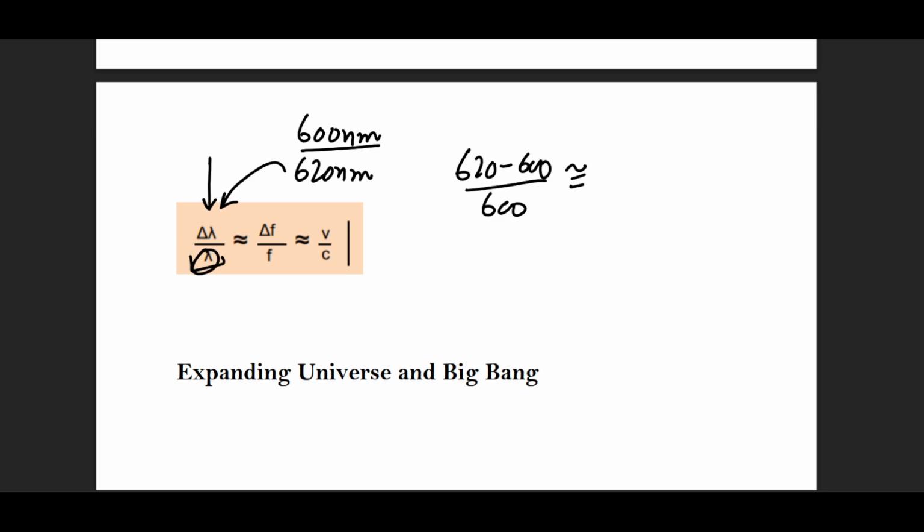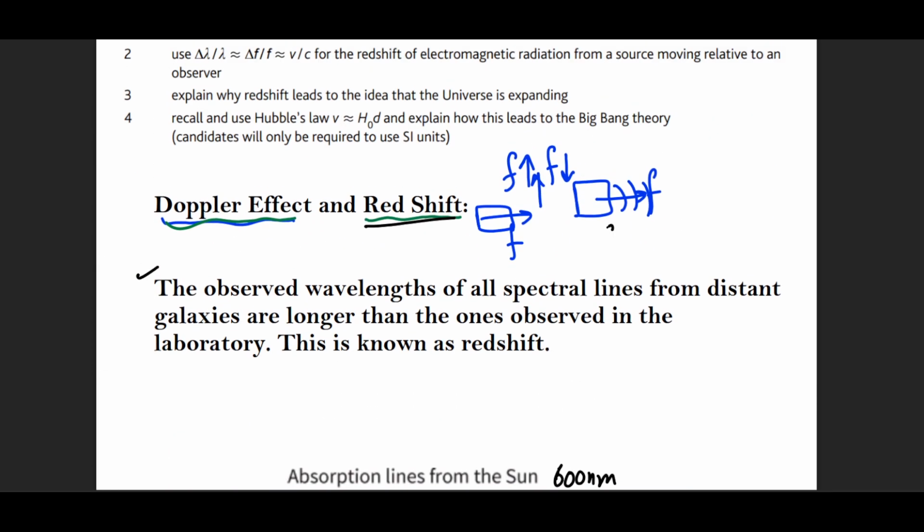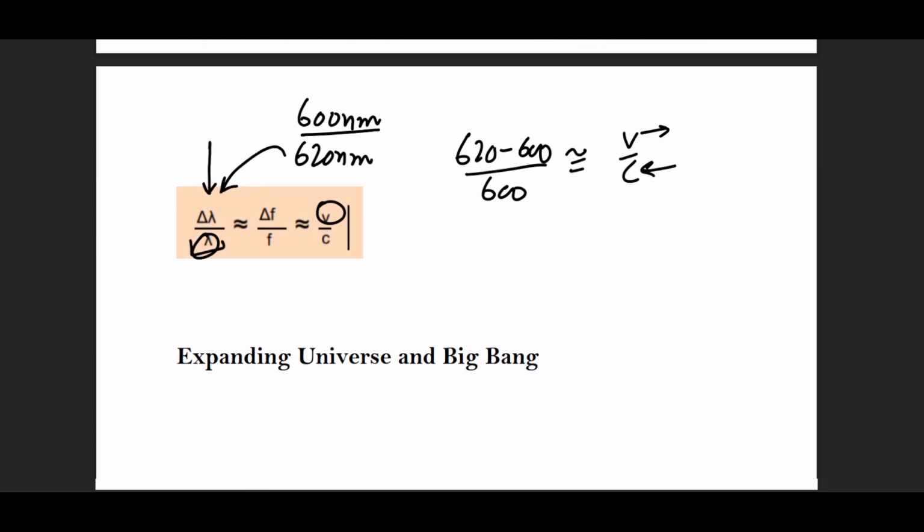This is approximately equal to v divided by c. Now, v is the speed of the galaxy or the star that is moving away from you, and c is the speed of light. Of course, this equation gives you an approximation, but we look at this speed as the speed of recession, or the speed of moving away. Why is that the case? You see, in the Doppler effect, we understand that if the object is moving away from you, the frequency that you will perceive is going to be lower than the actual value.